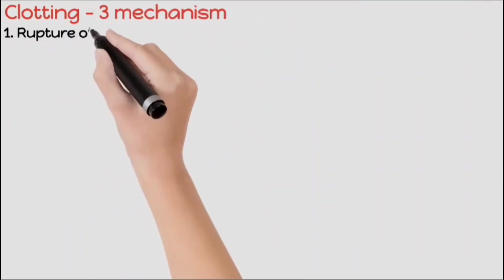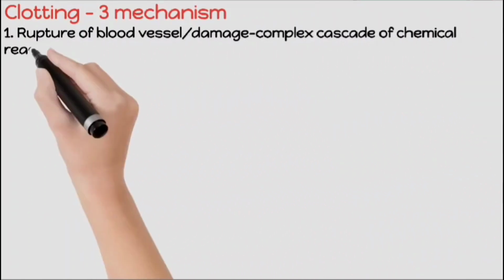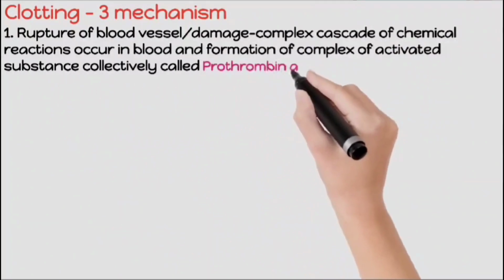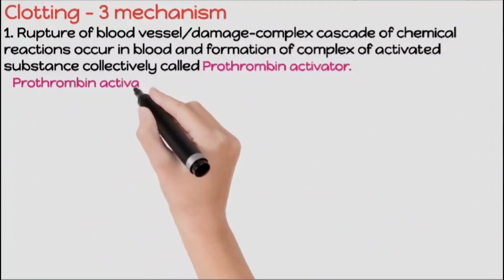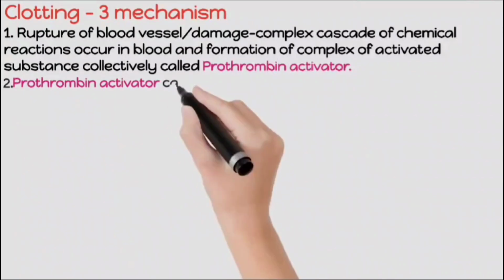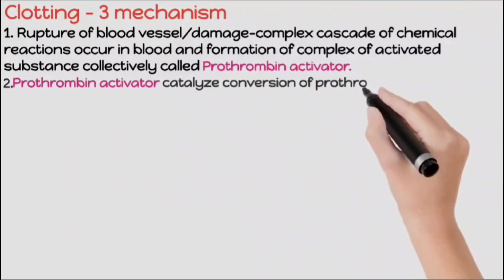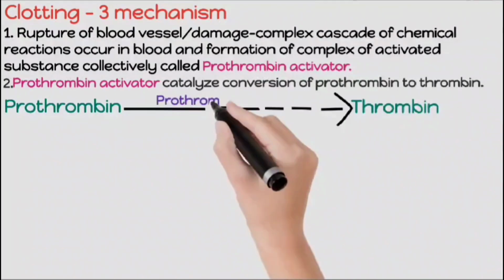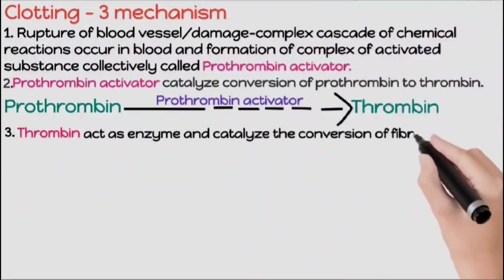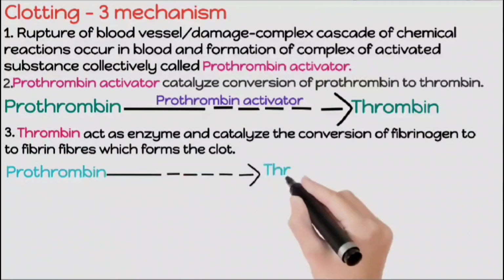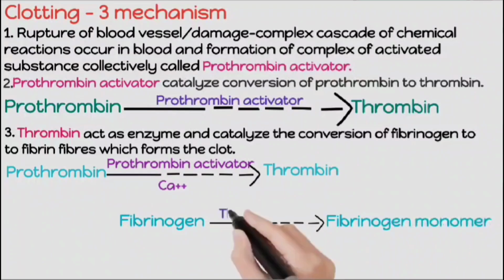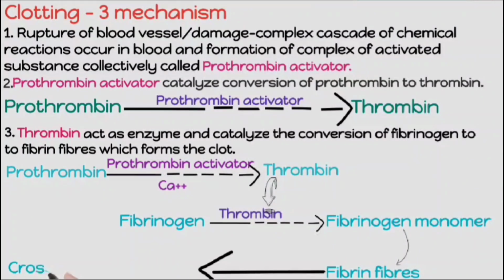Clotting is done by three mechanisms, where if a blood vessel ruptures or any damage is initiated, a cascade of chemical reactions induces formation of prothrombin activator, which activates the inactive prothrombin to active thrombin, and then thrombin activates fibrinogen to form fibrin, which forms fibers. Thrombin activates fibrin stabilizing factor, which helps in cross linkage of fibrin, which ultimately forms the clot.